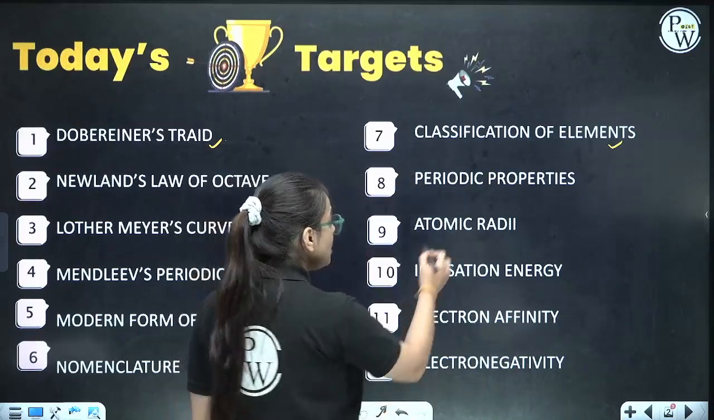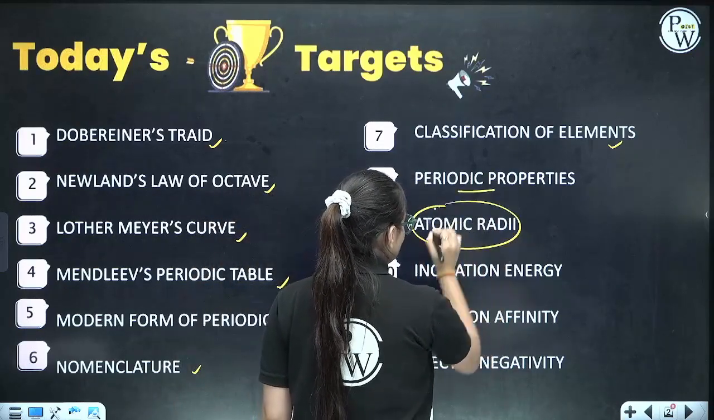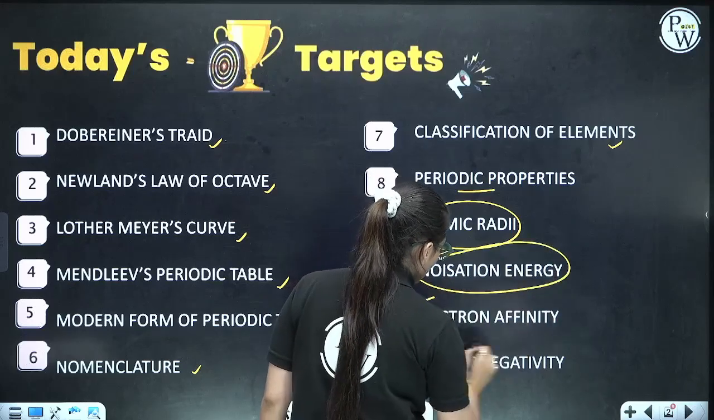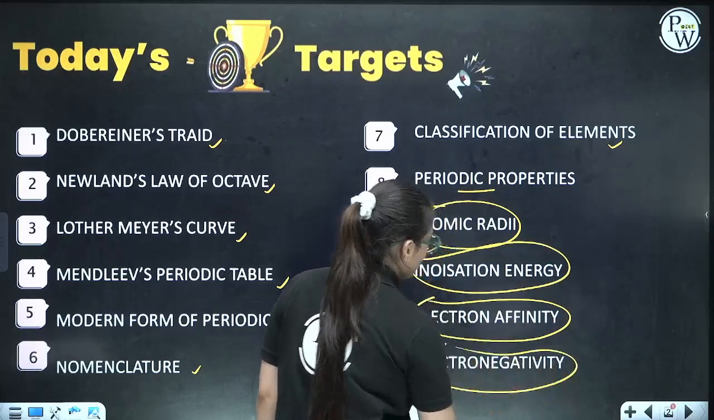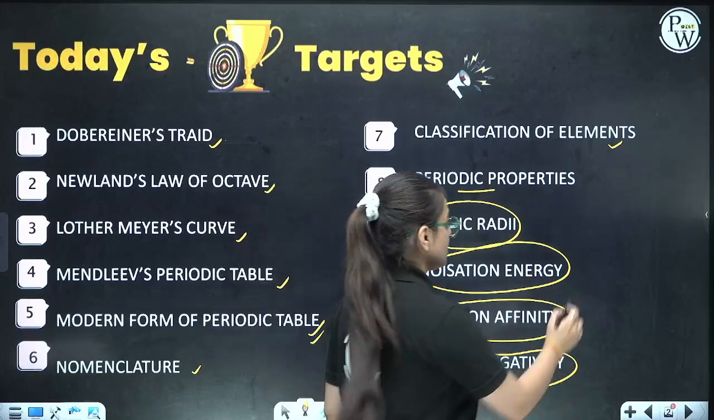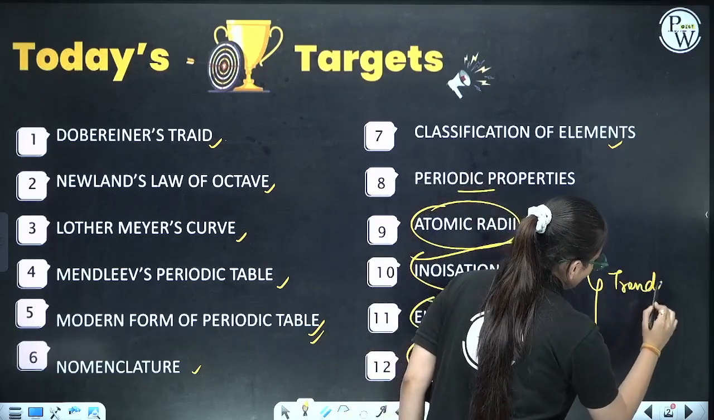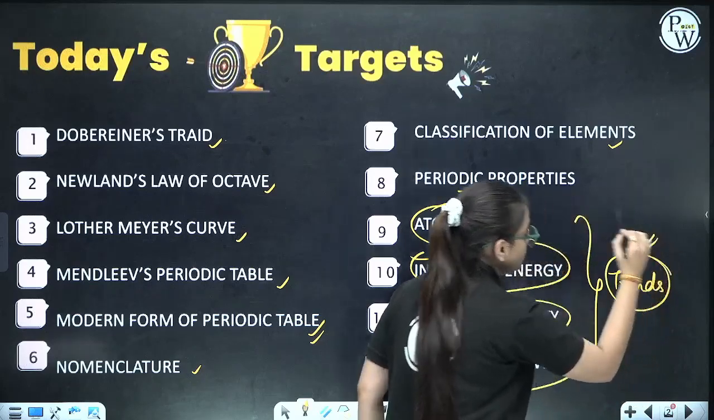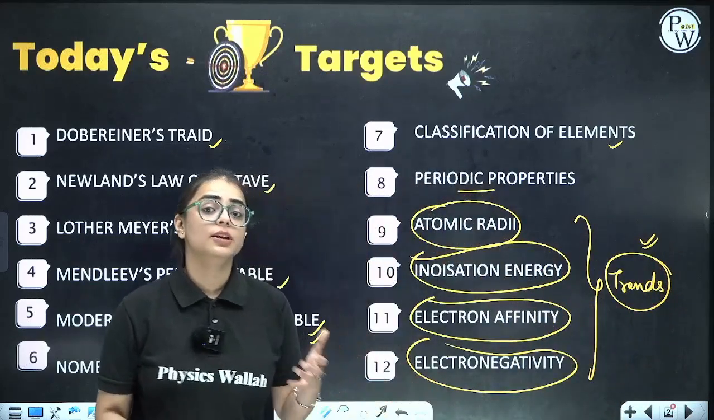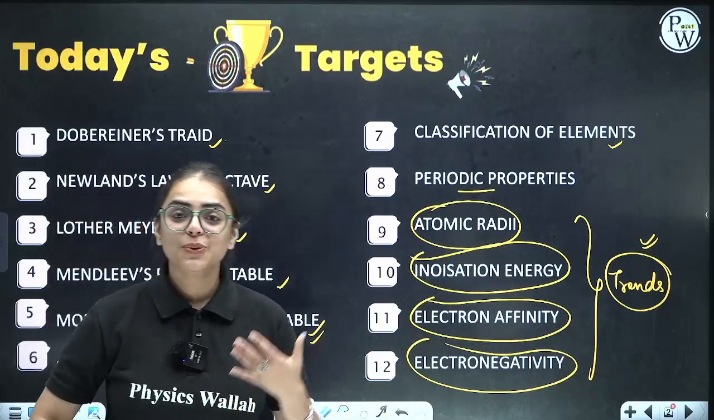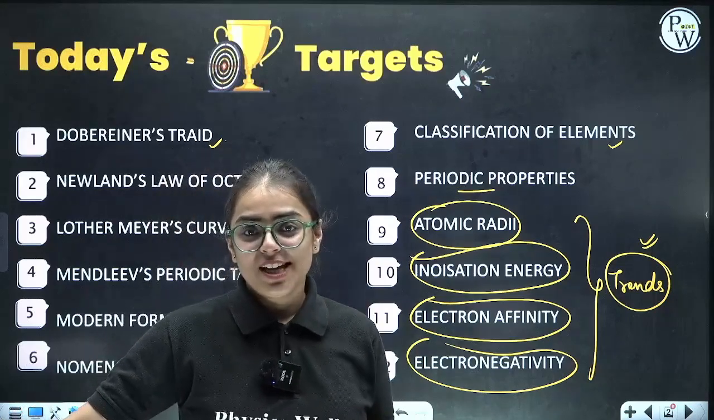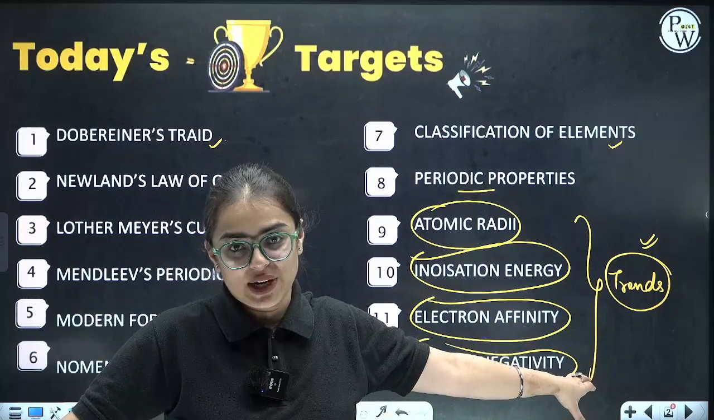Over here I have mentioned periodic properties such as atomic radii, ionization energy, electron affinity, electronegativity, along with their trends. That means the variation parts we have to cover, because that is really very important. And do you remember the word exception in chemistry? So those exceptions we are going to observe in the trends segment.